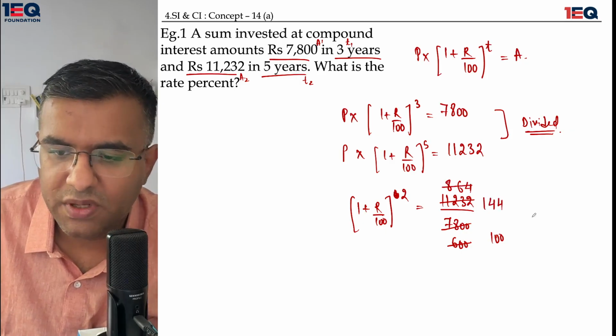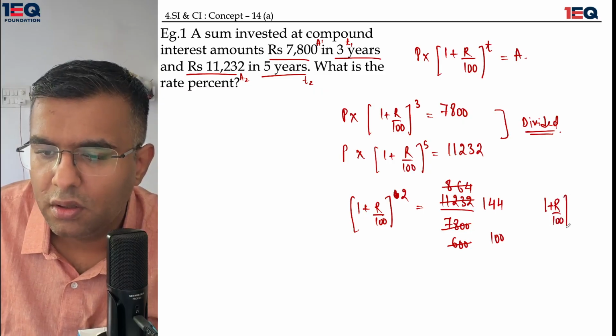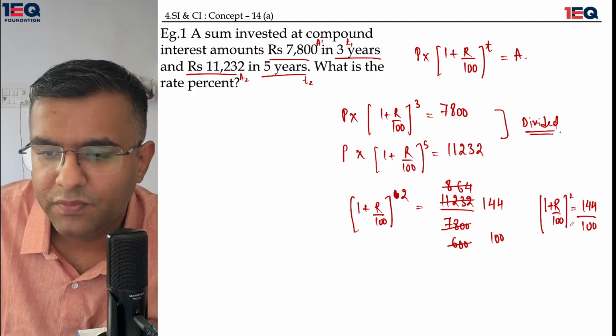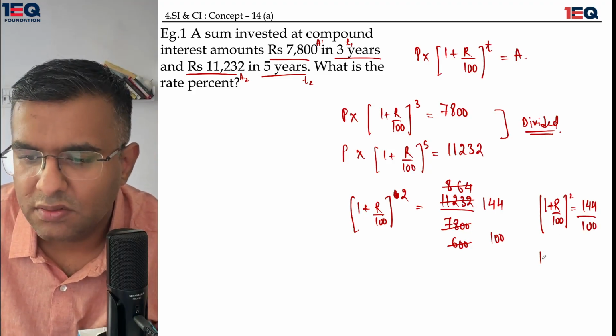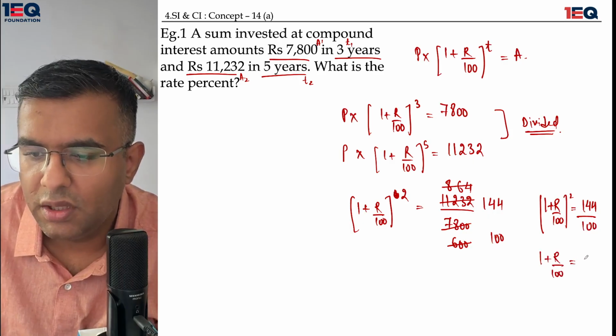So what I'm able to achieve is that 1 plus r over 100, when squared, would give me 144 over 100. Applying square root on both sides, what do I get? 1 plus r over 100 being equal to 12 upon 10.